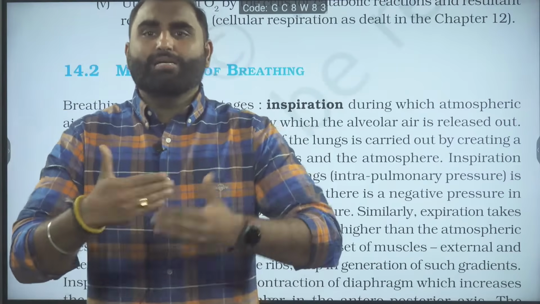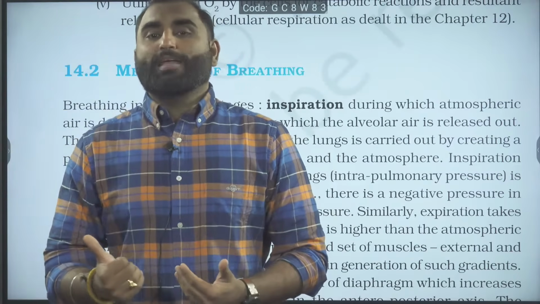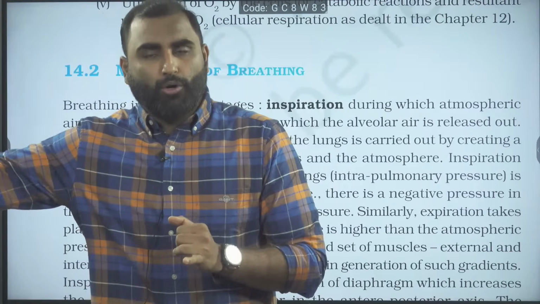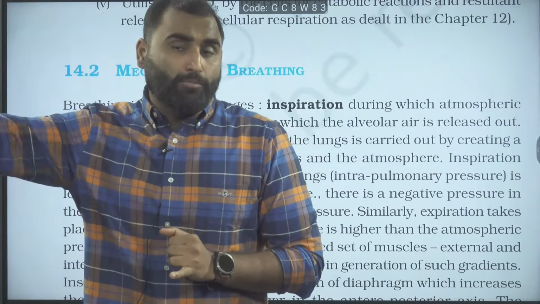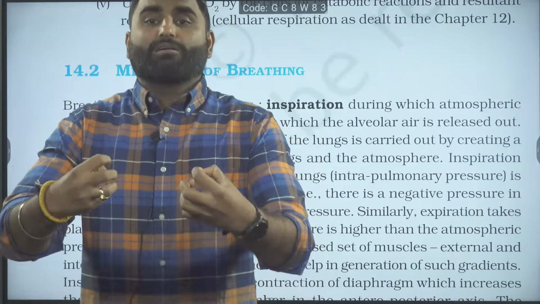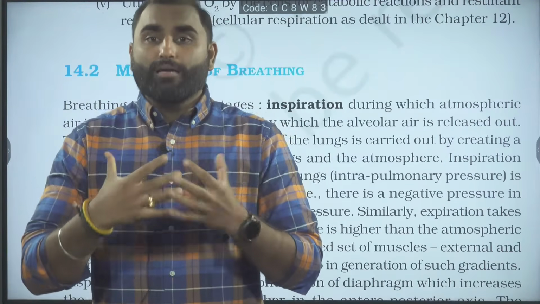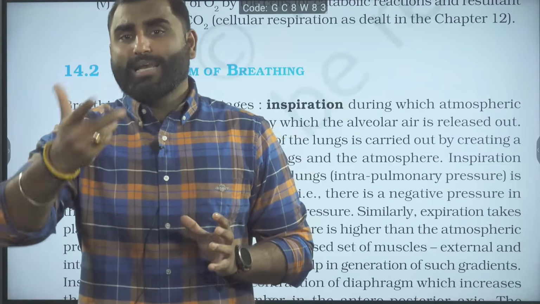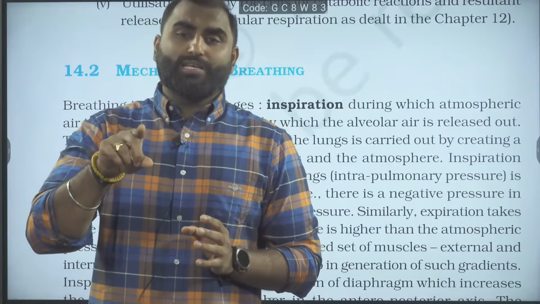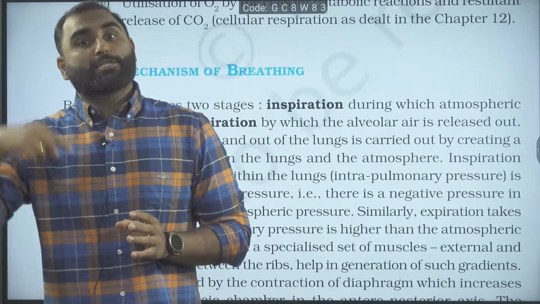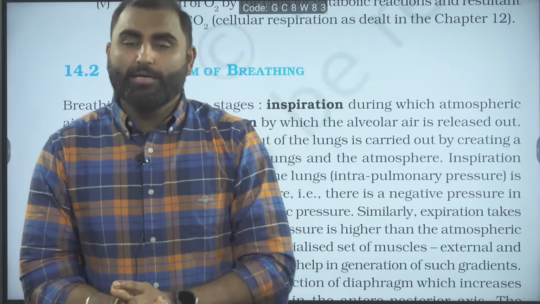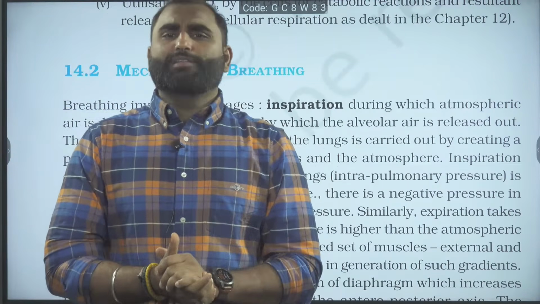It happens simultaneously. So for inspiration, what did we do? We contracted the diaphragm, it became flattened, increasing the anterior posterior axis. We contracted the external intercostal muscles, the rib cage expands, comes outwards and upwards, increasing the dorsoventral axis, and we increased the thoracic volume, causing a decline in the intrapulmonary pressure. That will lead to inhalation of the air.